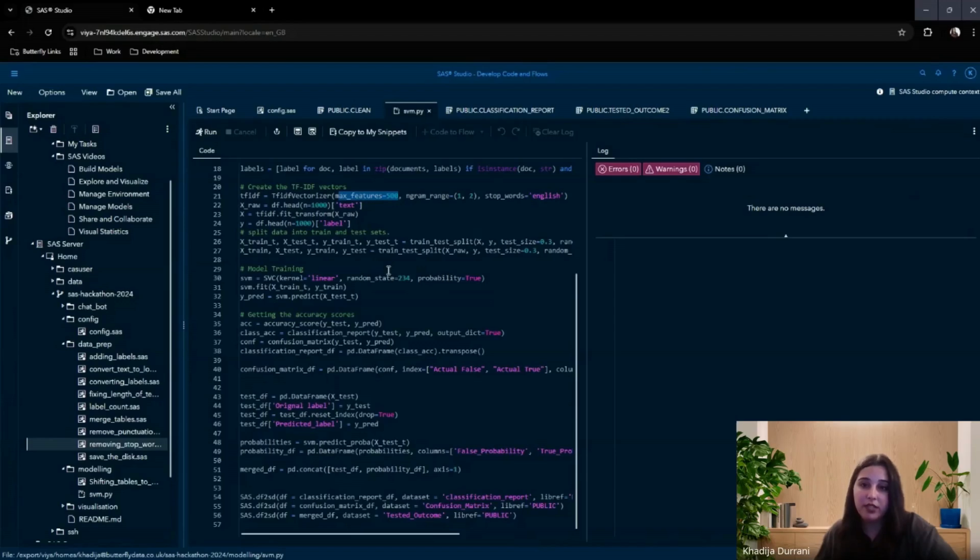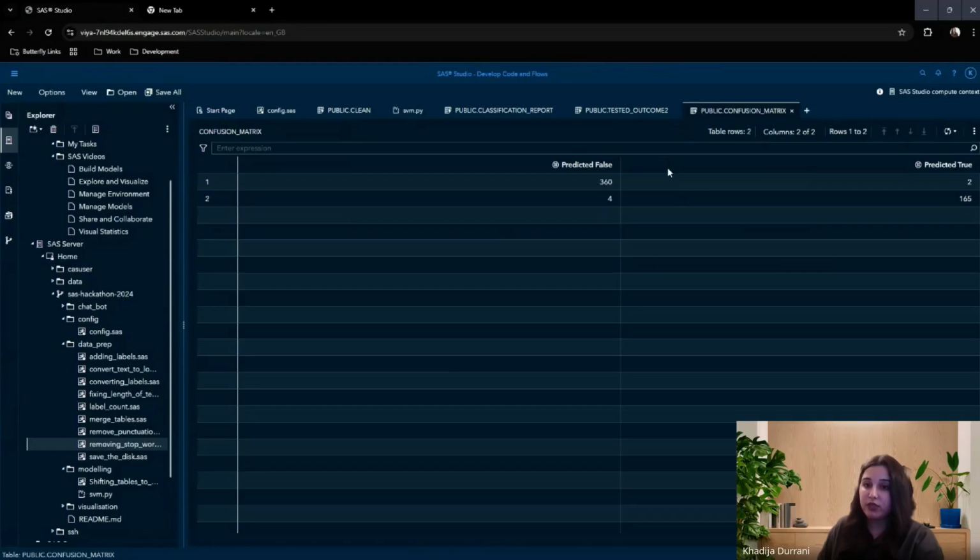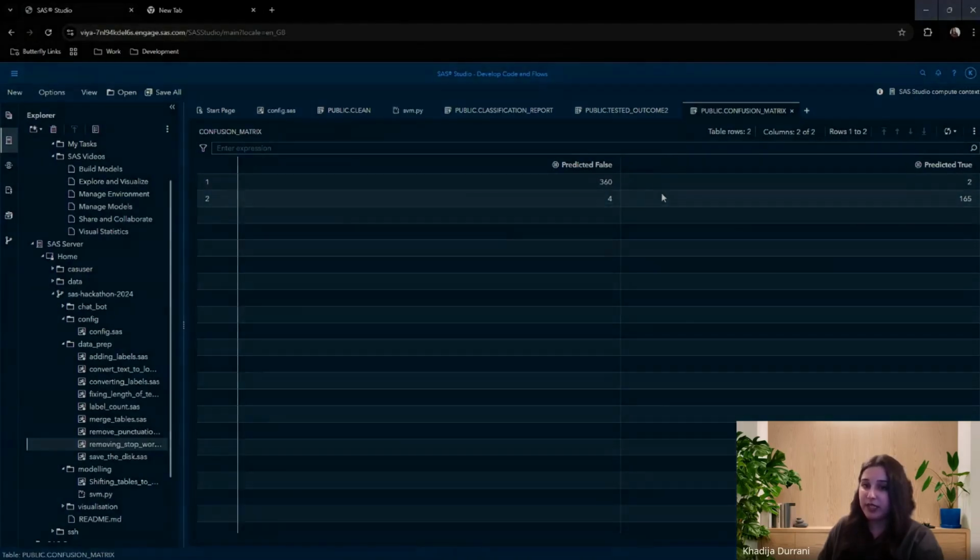It's a robust classifier, especially for tasks where we want to draw a clear line between two classes. SVM excels in high-dimensional spaces, which is exactly what we deal with in text classification. When we apply vectorization to our text, each word or token becomes a feature, and this creates a large number of dimensions. I tested it and analyzed the results using the classification report and confusion matrix, comparing the true and predicted labels. These numbers basically tell us how well the model is performing. We also checked the confusion matrix, which shows the number of correctly and incorrectly classified items.